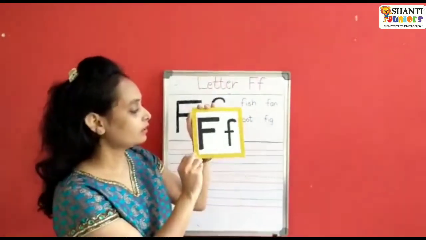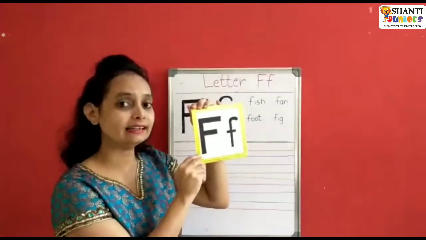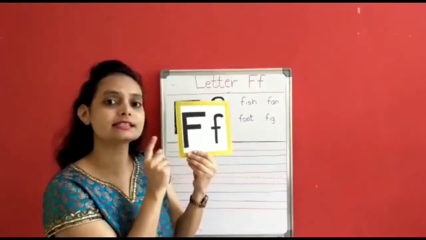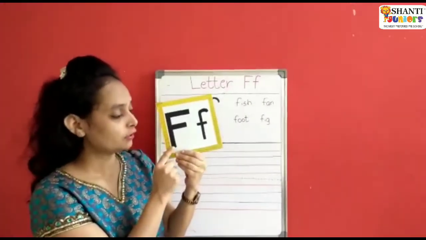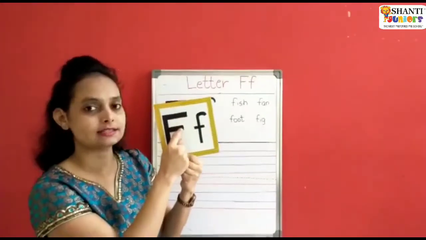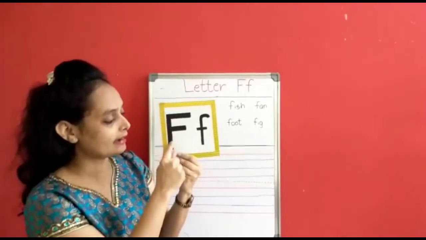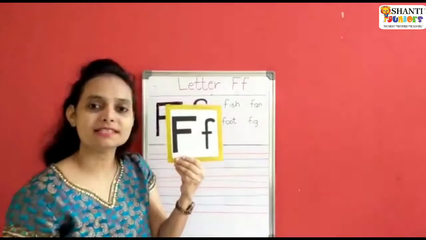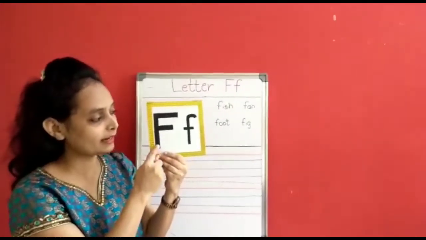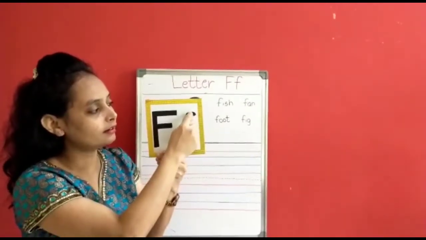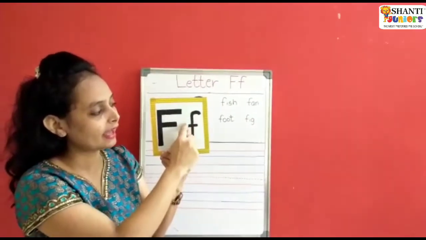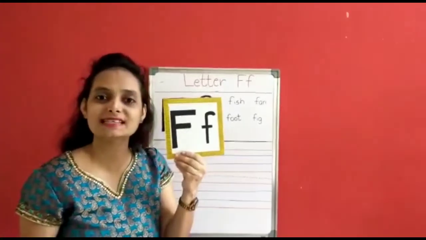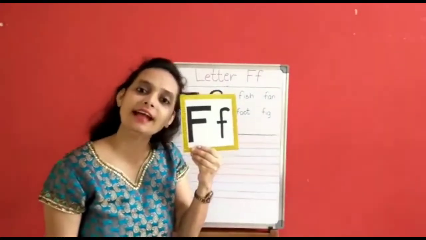So children, how do we write letter E? It is the same way, but in this you have to draw only two lines. One standing line and two sleeping lines, and it becomes letter F. And how do we write the small letter? Curve, standing line and sleeping line. It's very simple. It becomes letter f.